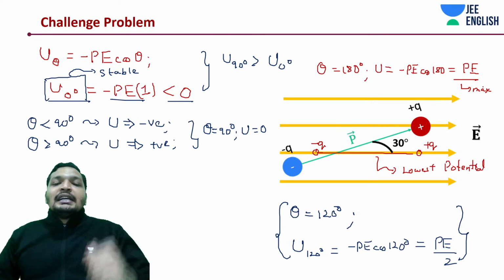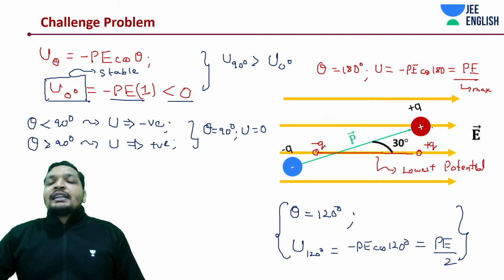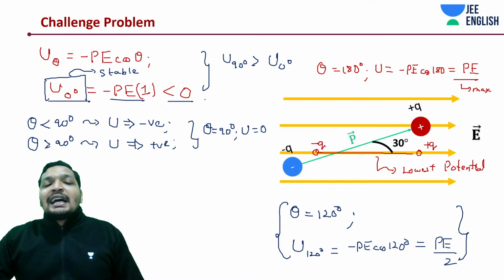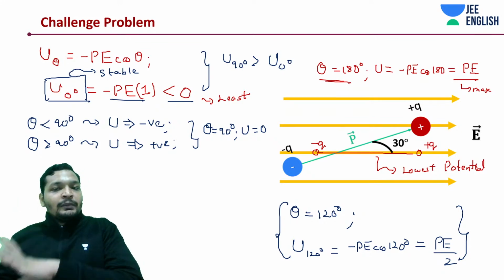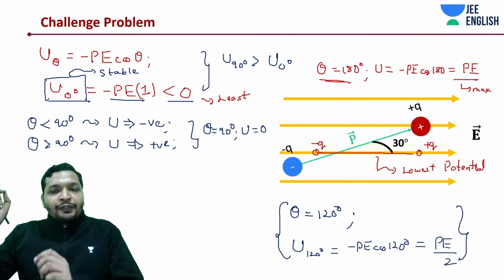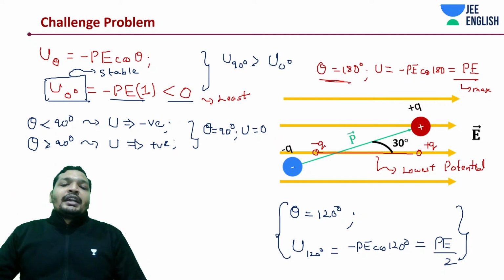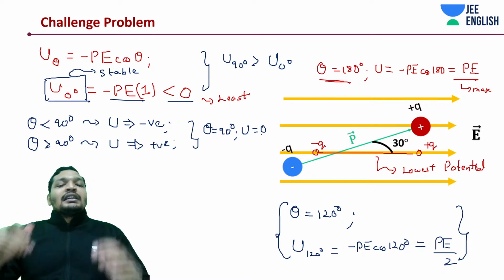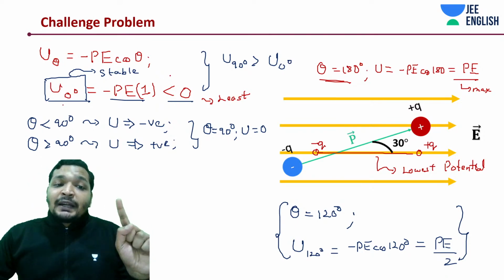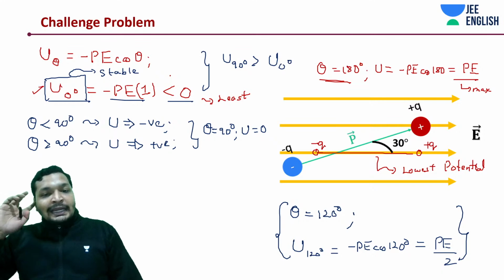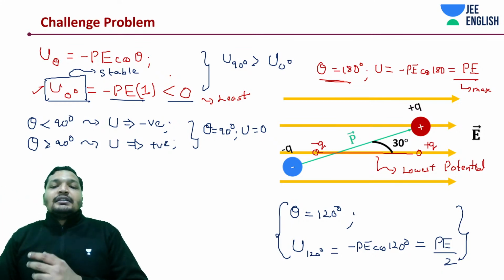So your system would move from which direction to which direction on its own? From higher potential to lower potential. Isn't it true that at 0 degrees it does not move because it has the least potential? Whereas if you disturb it a little bit at theta equal to 180 degrees, even though it's an equilibrium, it's an unstable equilibrium. Even if you disturb it a little bit, it will start rotating. Whereas at other angles, it will try to come to that least potential, which is not 90 degrees but 0 degrees.